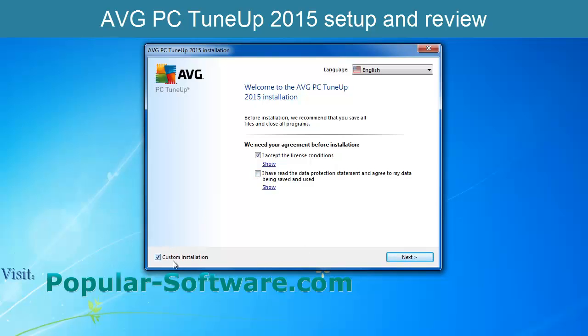I recommend going to custom installation. But you see, if you do not check this, you cannot install this software. Be aware that some of the data from your PC may go to this company.